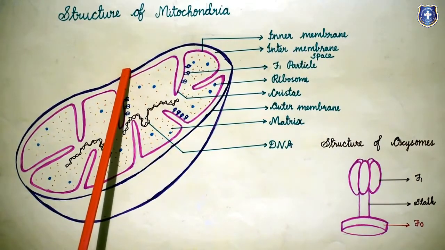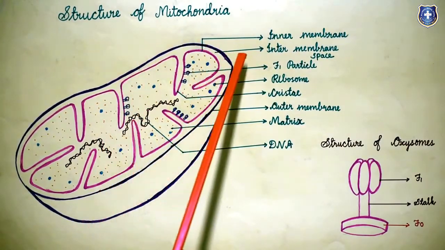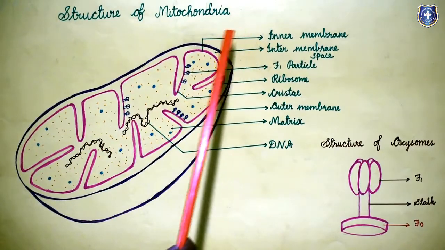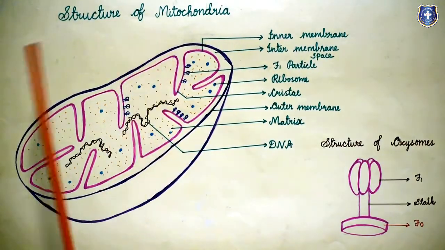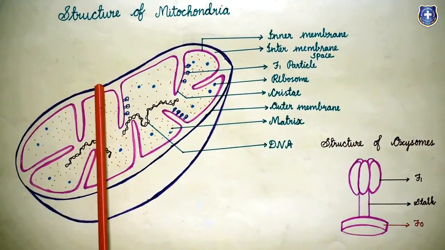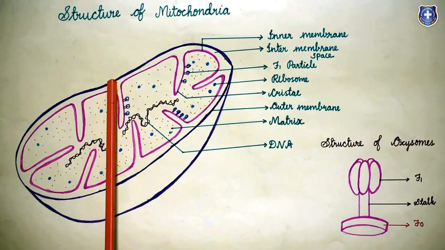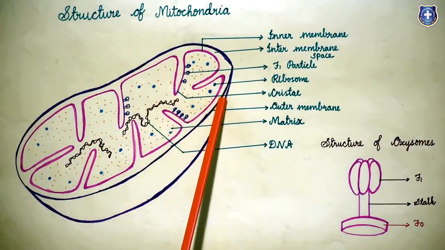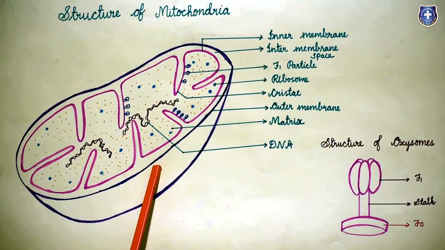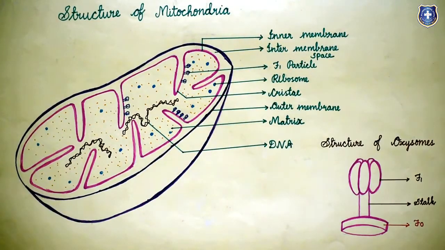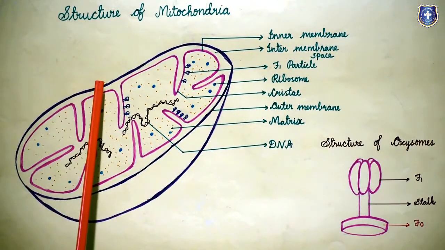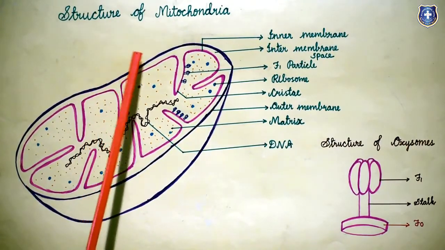Mitochondria consist of 2 membranes, the outer membrane and the inner membrane. In between the outer membrane and inner membrane there is a space called the intermembrane space. The outer membrane consists of enzymes, proteins and lipids.